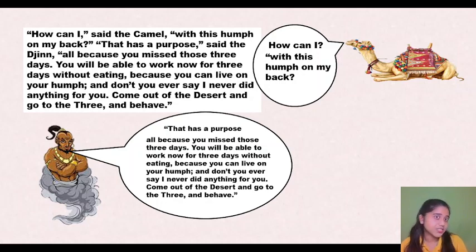And now the jinn is telling him that his hump has a purpose. It is not on his back without reason. It has some purpose, that's why it is on his back. "All because you missed those 3 days, you will be able to work now for 3 days without eating, because you can live on your hump."